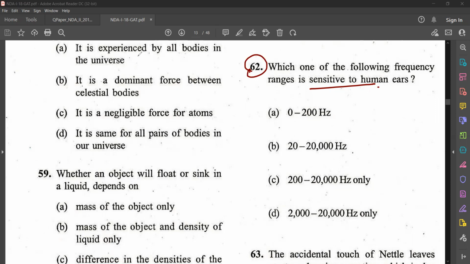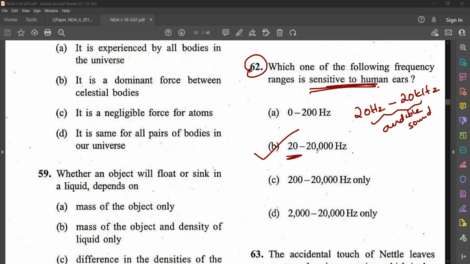What is the answer? The audible range is from 20 hertz to 20 kilohertz, isn't it? Sound sensitive to the human ear is known as audible. Audible sound is from 20 hertz to 20 kilohertz. So that is option B.